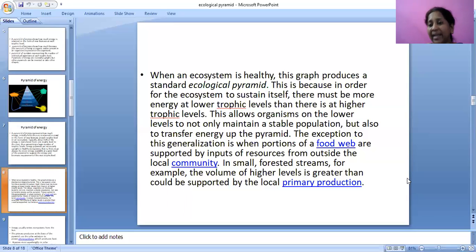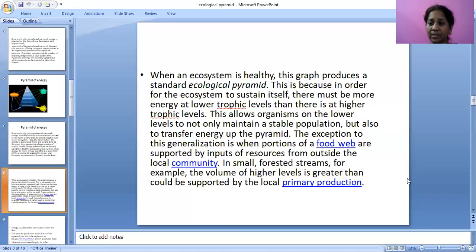Here it is very clear that to maintain the energy flow at the bottom, producers must be high in energy capacity, and they are capable of transferring the energy to the upper trophic levels. Again, the primary consumers are able to transfer energy to the next trophic level, that is secondary consumers.